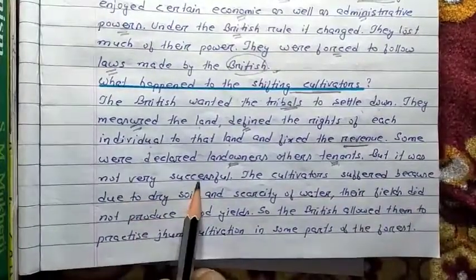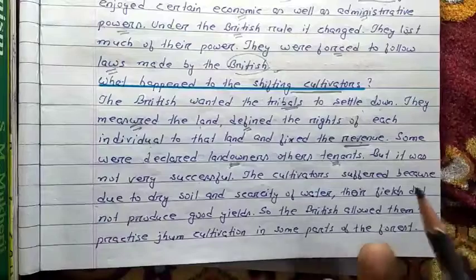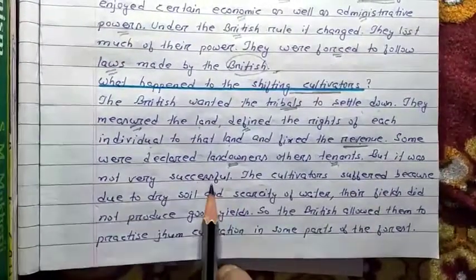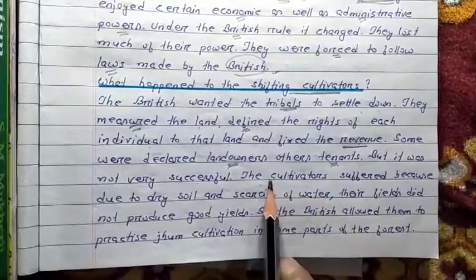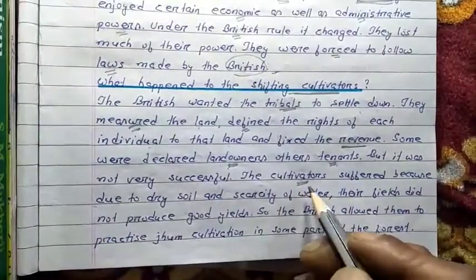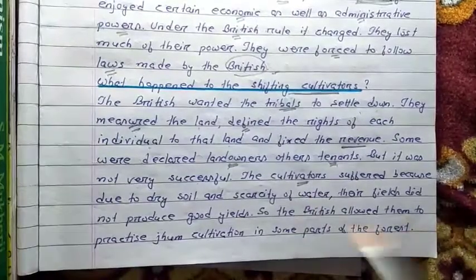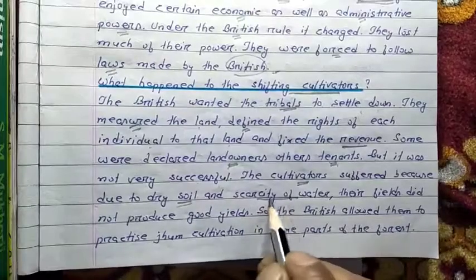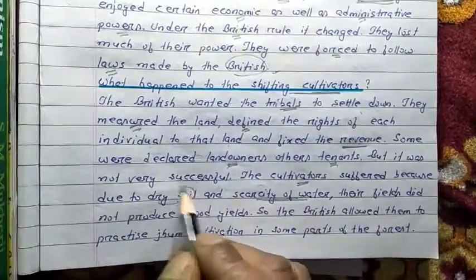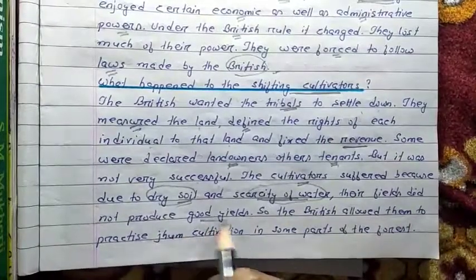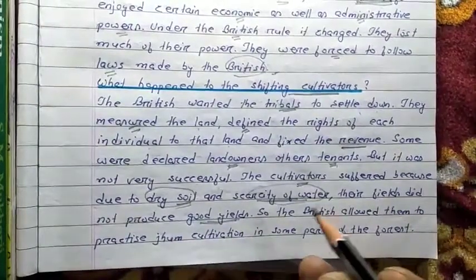But it was not very successful. No doubt the British wanted to settle down the tribals, but that policy was not very successful. The cultivators, the farmers or the tribals, suffered a lot of problems because the soil was dry, and they also suffered from the scarcity of water. Because of the dry soil and scarcity of water, their fields did not produce good yields, meaning they could not produce enough food.